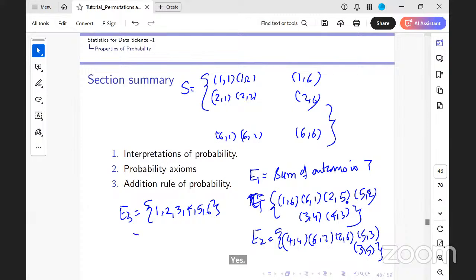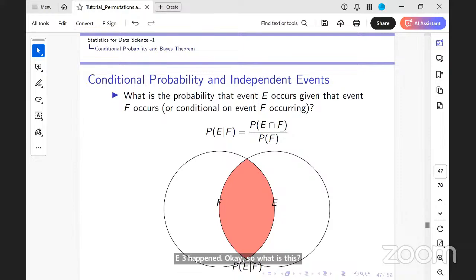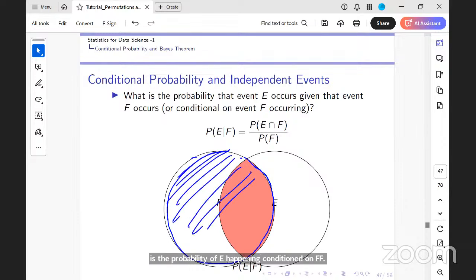So I wanted to ask the probability of E1 happening given E3 happened. What is the chance of E1 happening given E3 happened? That is what we are defining as E conditioned on F. I know that this red portion divided by the total portion is the probability of E happening conditioned on F. F happening is this entire blue portion. Would you all agree?